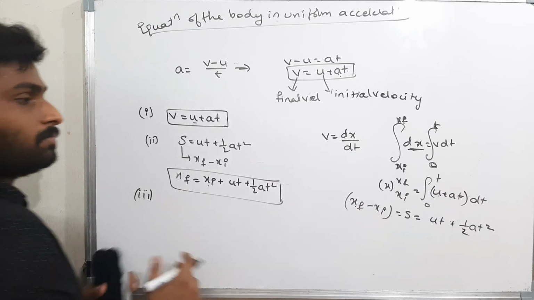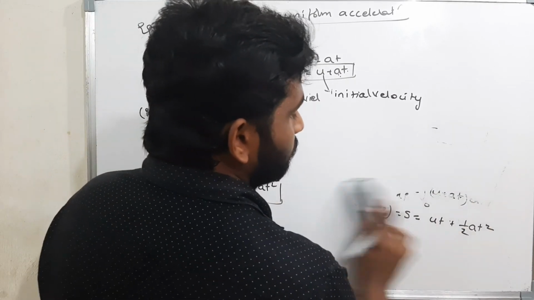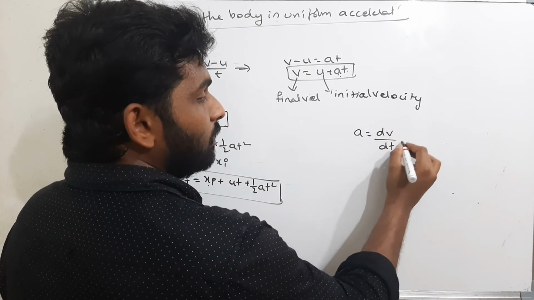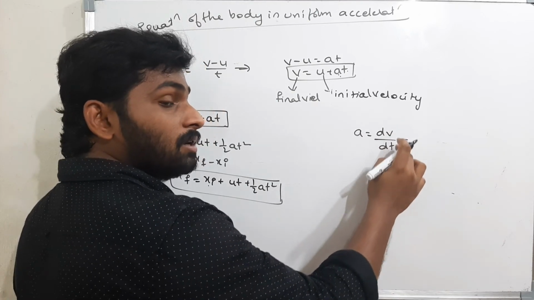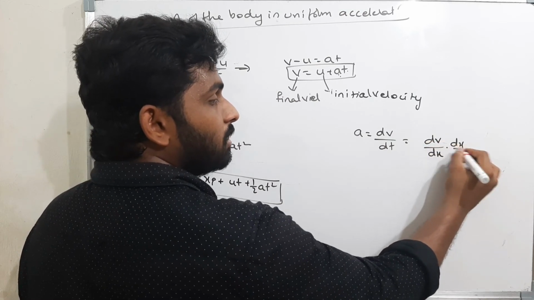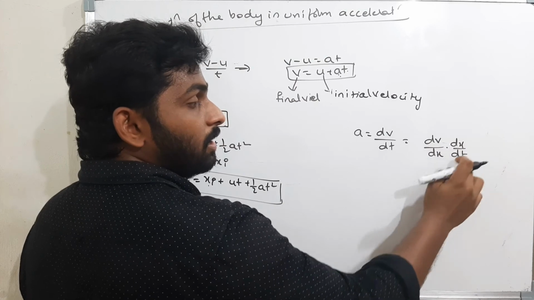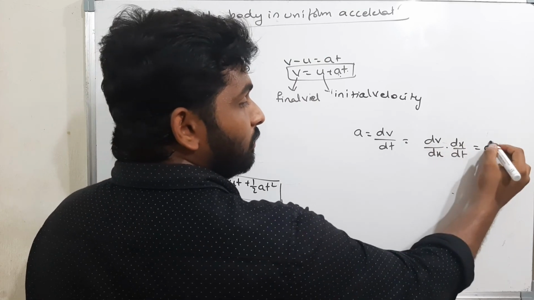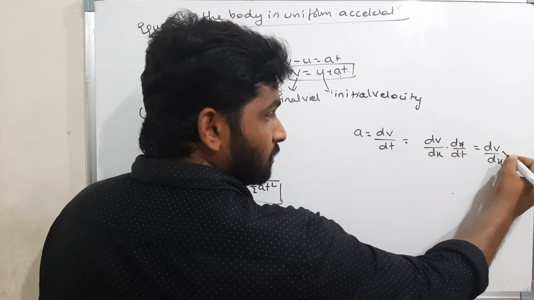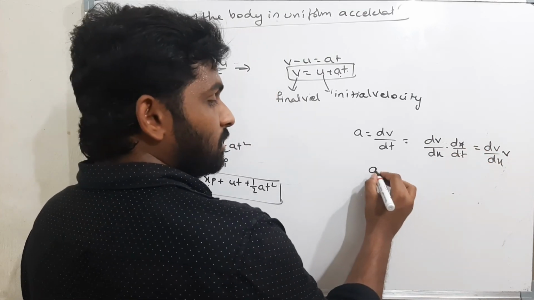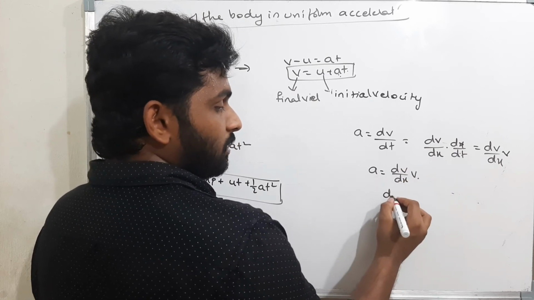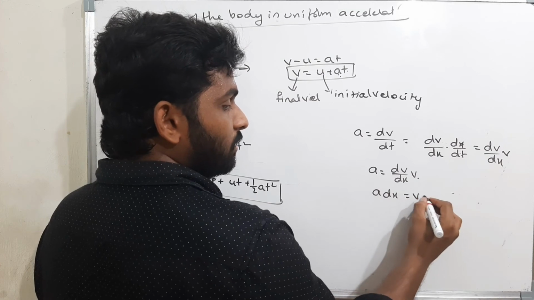What is the third equation? Now see here. What is acceleration? Acceleration is dv by dt. I will multiply and divide with dx. Therefore, dv by dx into dx by dt. What is dx by dt? dx by dt is nothing but velocity. Therefore, acceleration is equal to dv by dx into velocity. Therefore, a dx is equal to v dv.